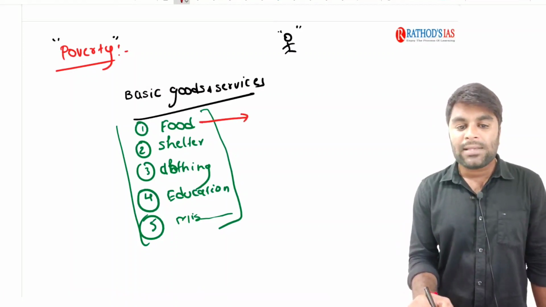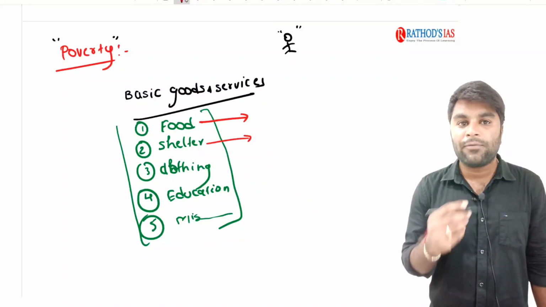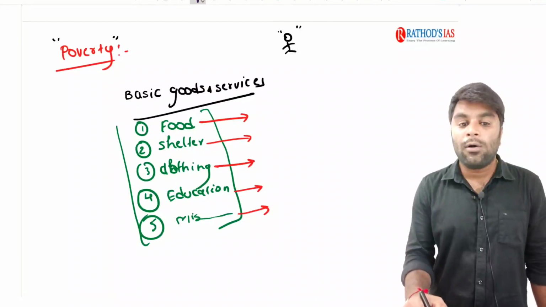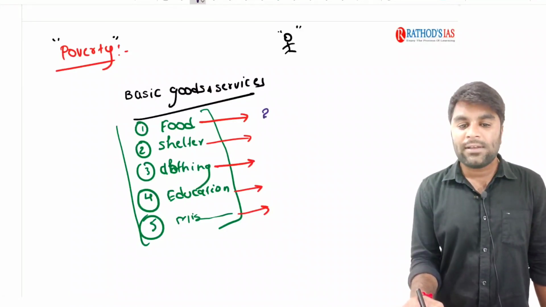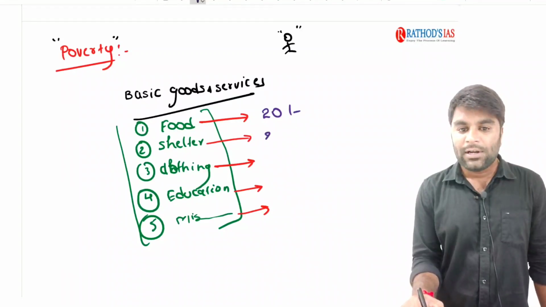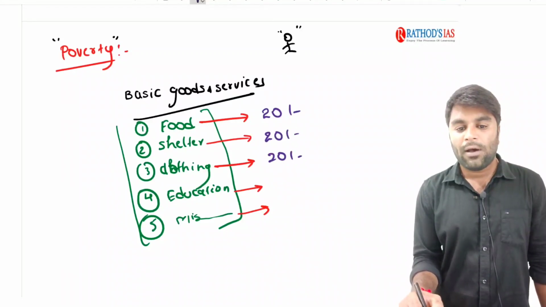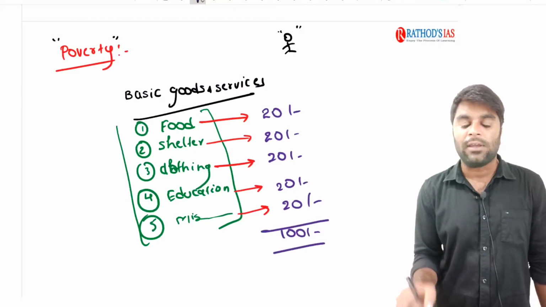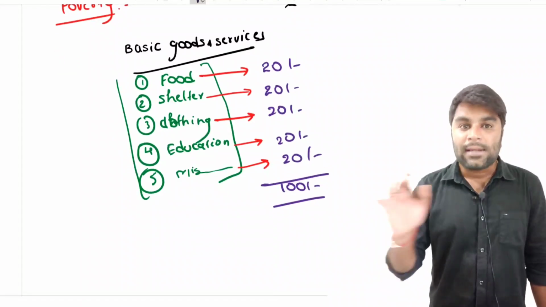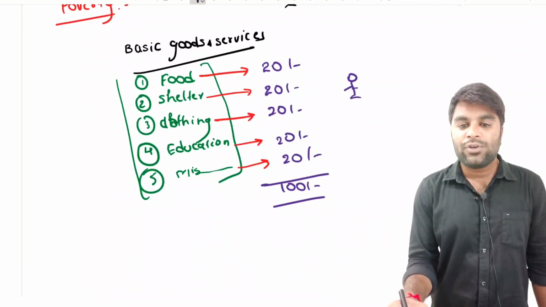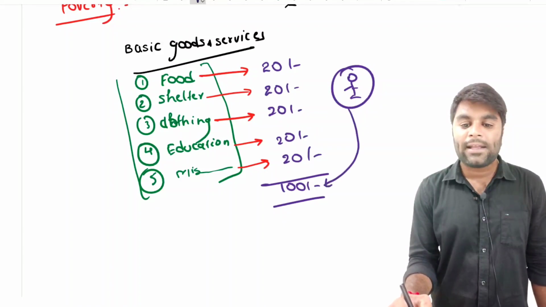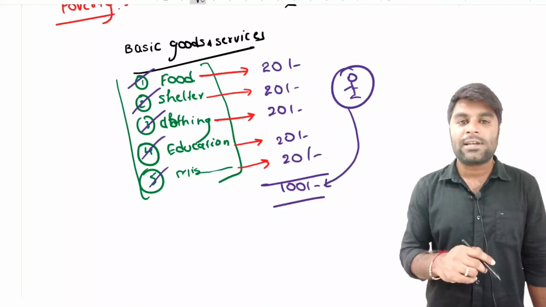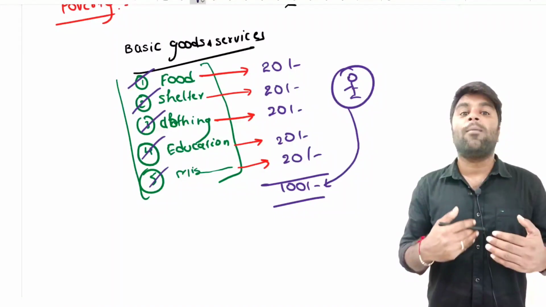Now, if you fix that these basic goods are required for the survival of a human being, once you go to the market, you will get a market value for all these five goods. Now let's try to assign the values. Say for example, food is 20, shelter is 20 and clothing is 20, and for each and every one we just assign the value of 20, and cumulatively the number we get is 100. Now what is this 100? Imagine he is an individual, and if this individual can spend an amount of 100 rupees, then automatically he can afford all these basic goods and survival in this life. So he is said to be living above poverty.